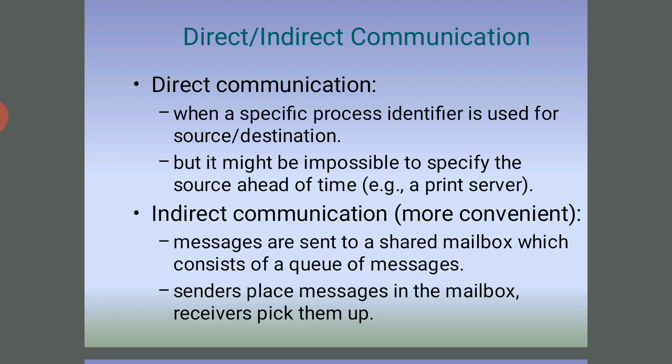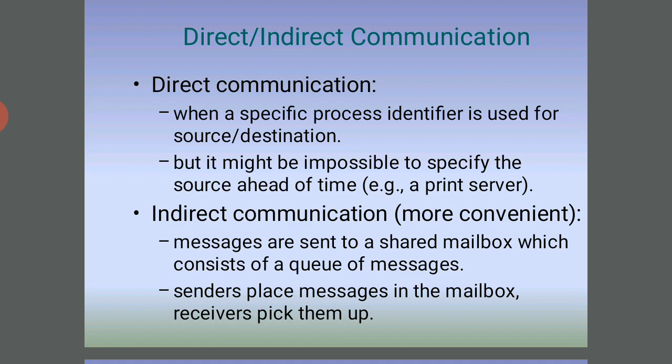So direct communication is when a specific process identifier is used for the source and the destination, but it might be impossible to specify the source in advance, for example a print server. So this is direct communication. When the specific process identifier is not used for source and destination, indirect communication is more convenient.